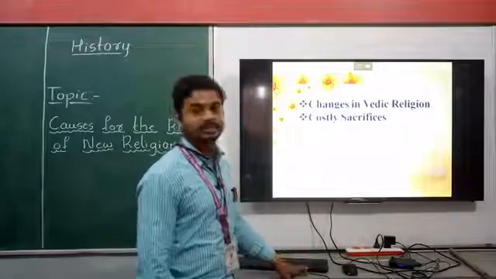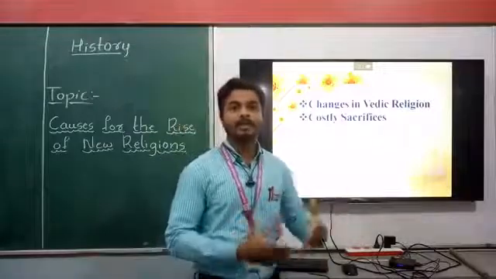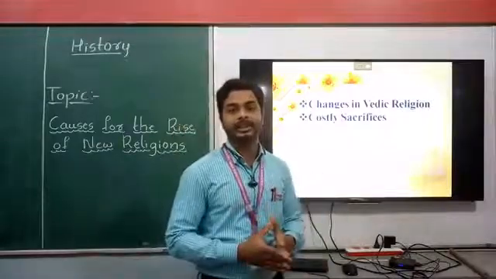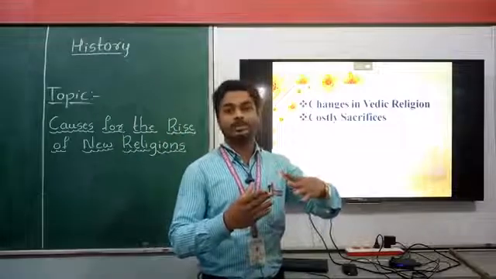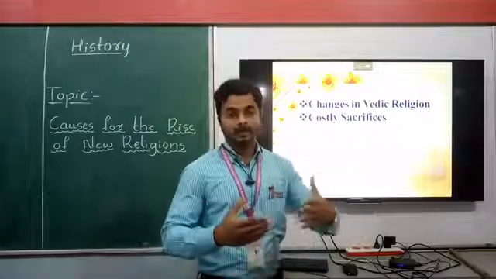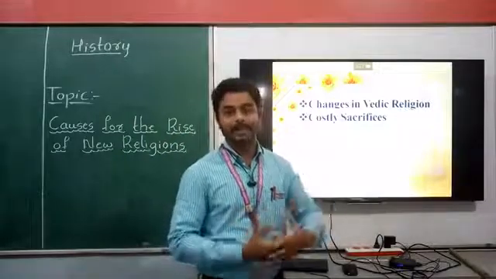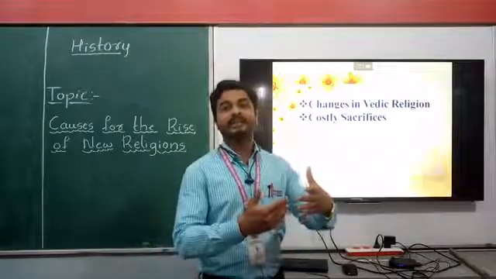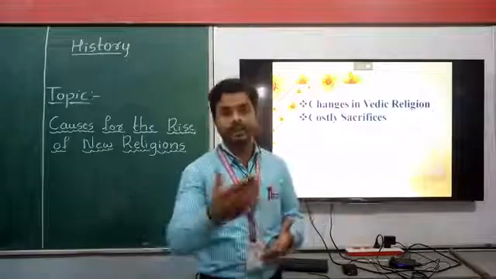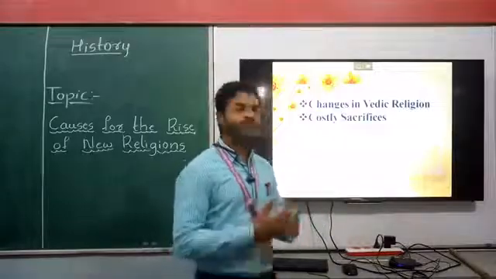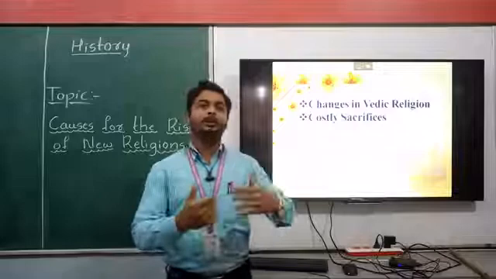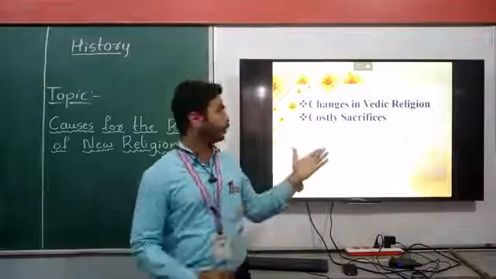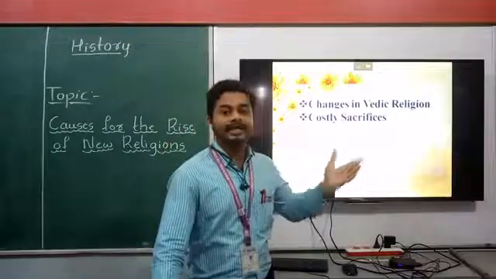Next, costly sacrifices. In ancient Indian history, in the time of kingdoms, there were yajnas and yagas, and they were sacrificing animals while doing them. But it was very costly, so common people could not do any yagas and yajnas.